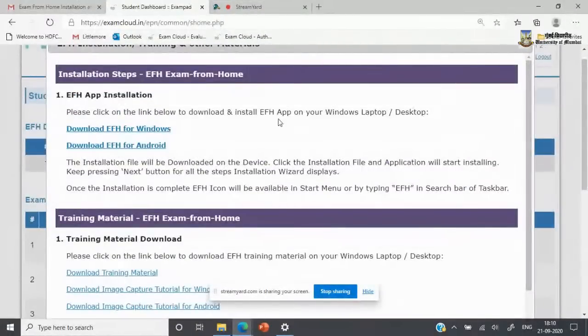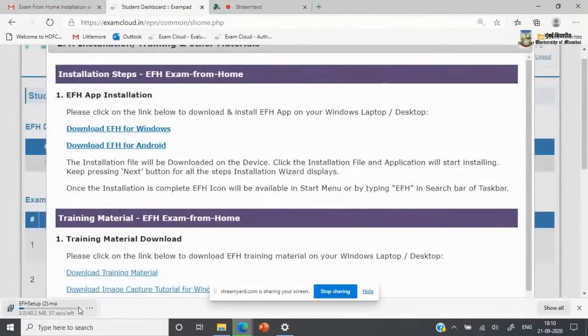I'm going to be taking up this demo today on my Windows device and showing you the same. So please go ahead and click on the first link if you are going to download on a Windows device. As you can see, the download starts immediately and it is about a 1-minute download only. So it will take about 1 minute for the application to download.